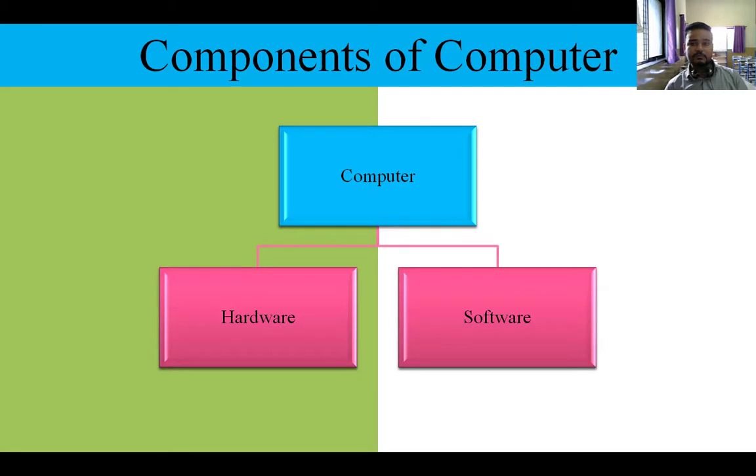The other part of a computer is software, the part that we cannot touch or see. It is just a set of instructions, a set of programs. So a computer has two main components: hardware and software.